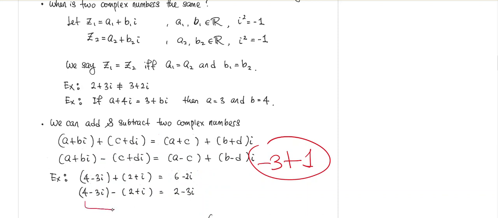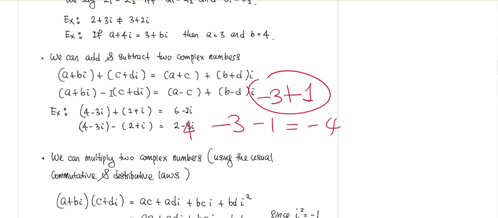You can also subtract these two complex numbers. The way we do it is we look at the real parts. The real part will be 4 minus 2, and then -3 minus 1. Oh, that's a typo here. Let's look at this again. So we have -3, and then we have minus 1. So this part here will be -4. So this is actually 2 minus 4i. All right, so this is how we add and subtract two complex numbers. Not very difficult.